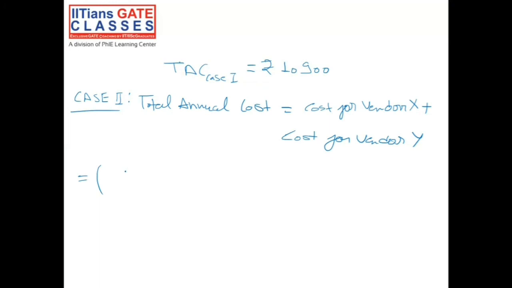So let's say first, cost for vendor X. Cost for vendor X would be material cost plus downtime cost plus holding cost.